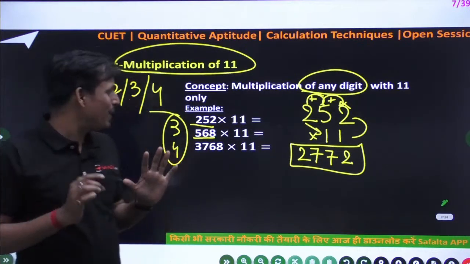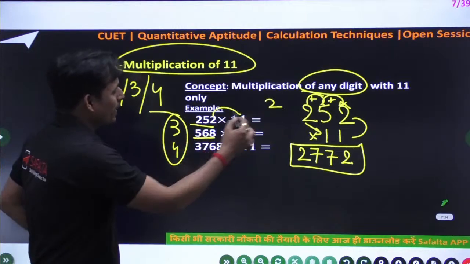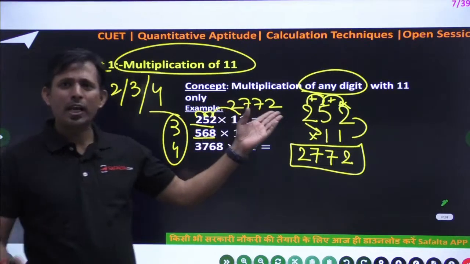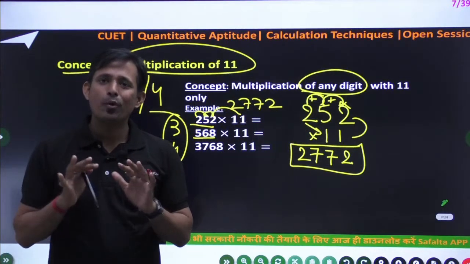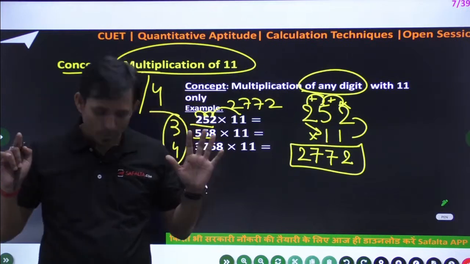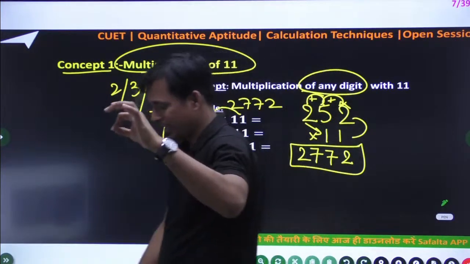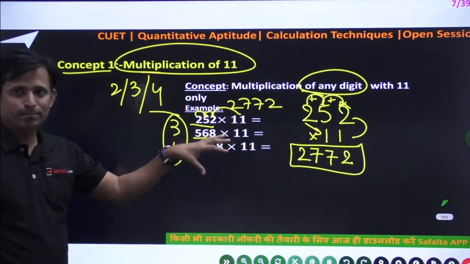So this is a very simple rule: 2 1s are 2, 5 plus 2 is 7, 5 plus 2 is 7, and 2 1s are 2. Oral calculation, no pen, no paper. What is important in this sum? This is simple, your mind calculation. Mind calculation is very important in your math. Okay, so this is the first one, correct?